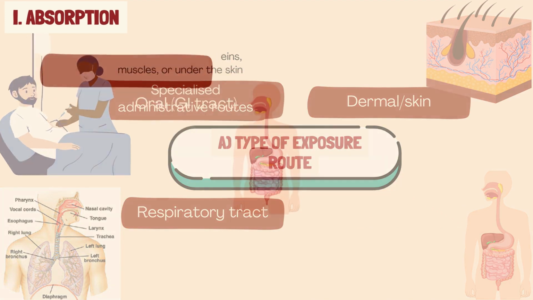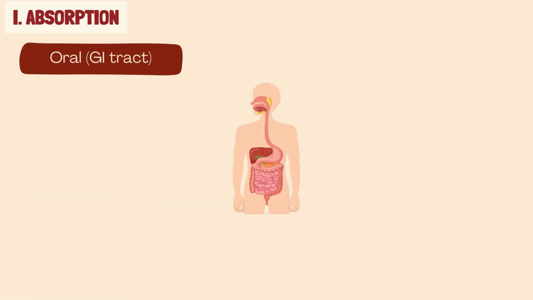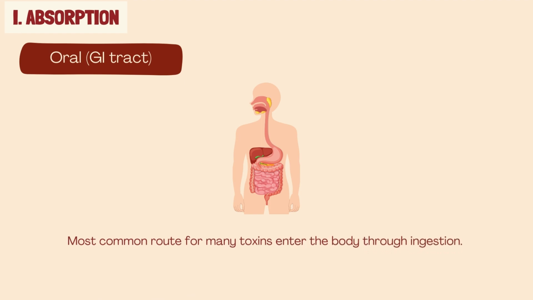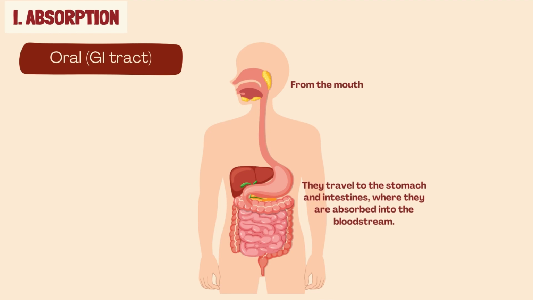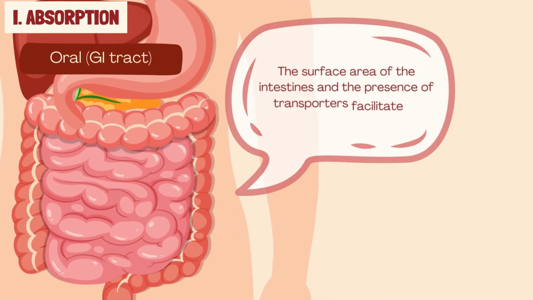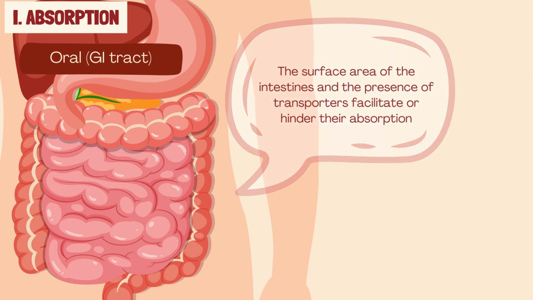The first exposure route is the oral, gastrointestinal tract, as this is the most common route for many toxins, which enter the body through ingestion. From the mouth, they travel to the stomach and intestines, where they are absorbed into the bloodstream. The surface area of the intestines and the presence of transporters facilitate or hinder their absorption.